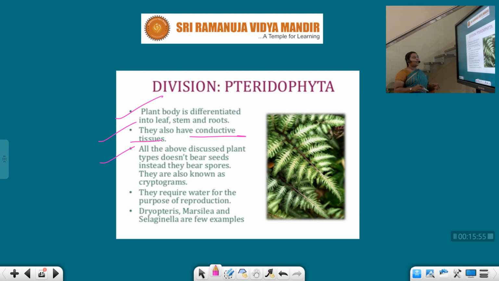Instead they bear spores. They are also known as cryptogams.